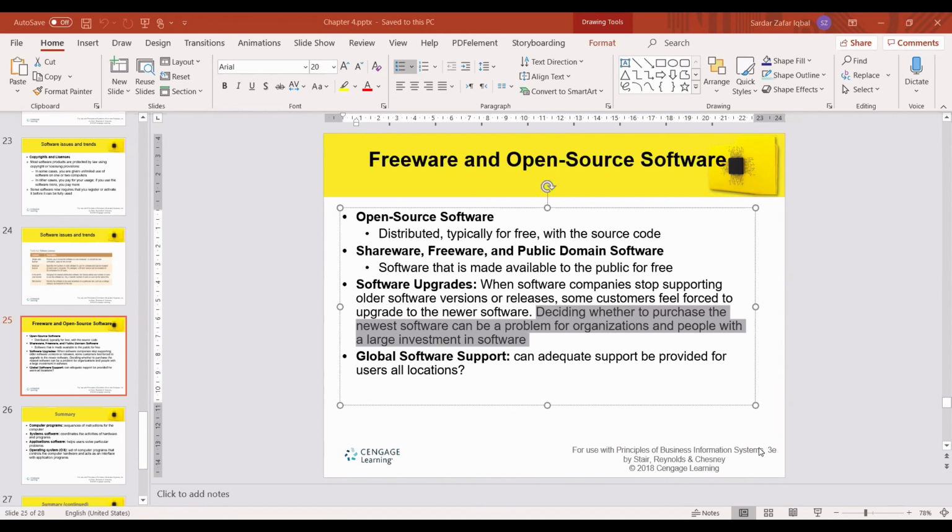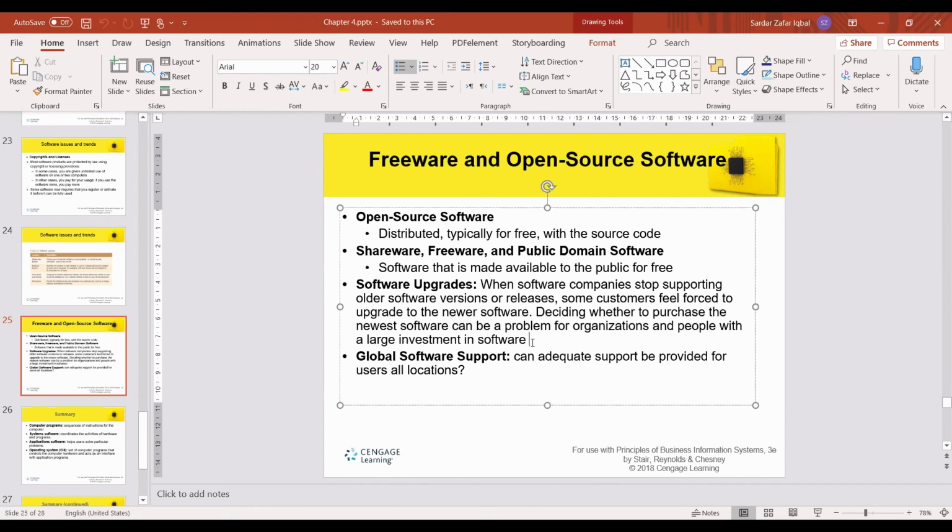Yes. So it means you are forced to change your model because after 2011 the car is not available. So now the people will buy something else. The same applies for software. The older versions, maybe they have stopped upgrading. So organizations and people are forced to buy new software or change the software. So this can be a problem for organizations and people with a large investment in software.